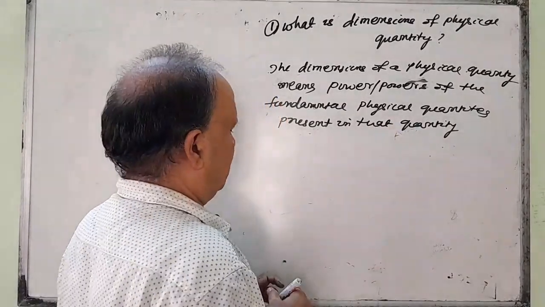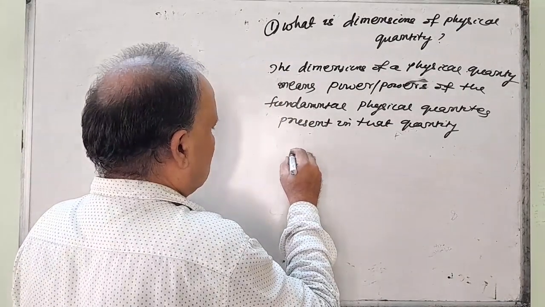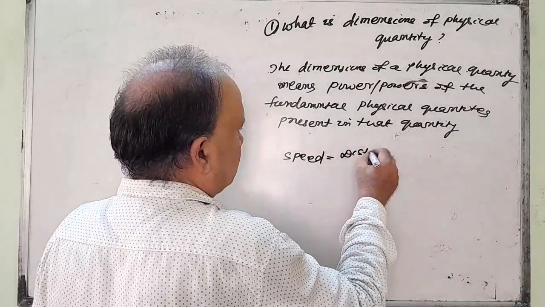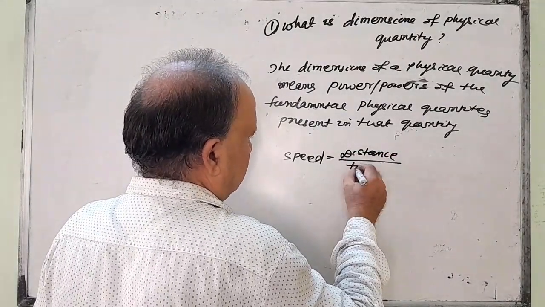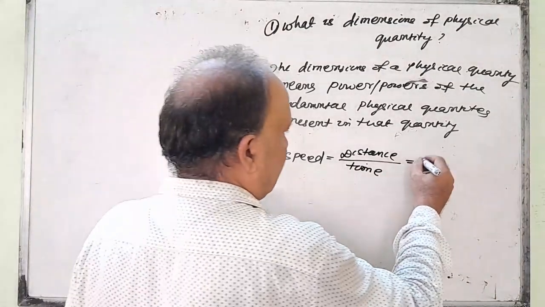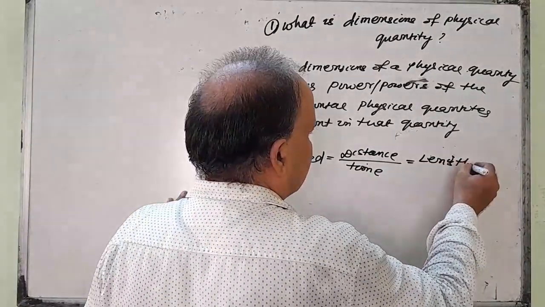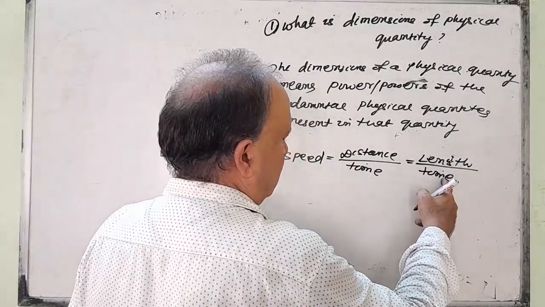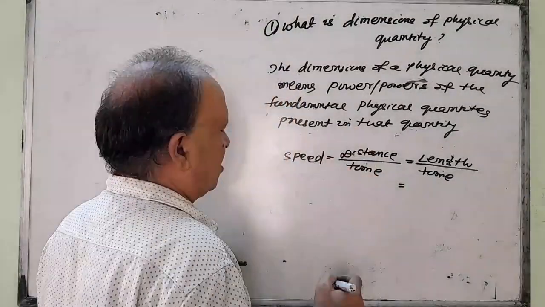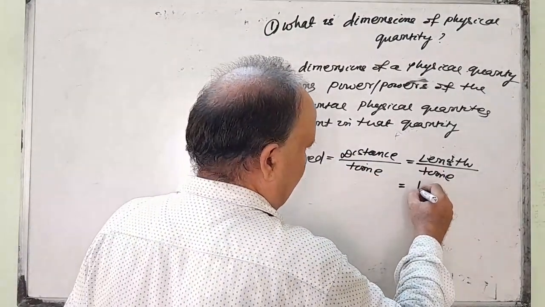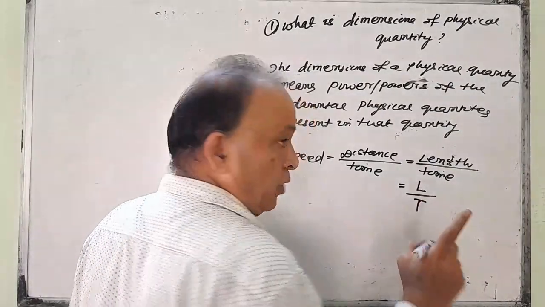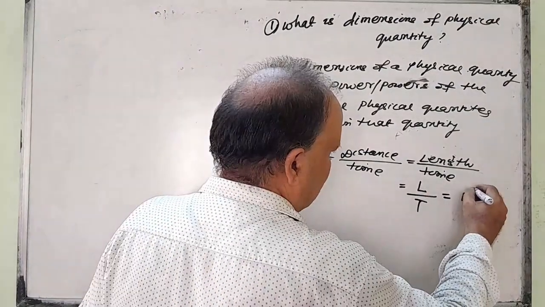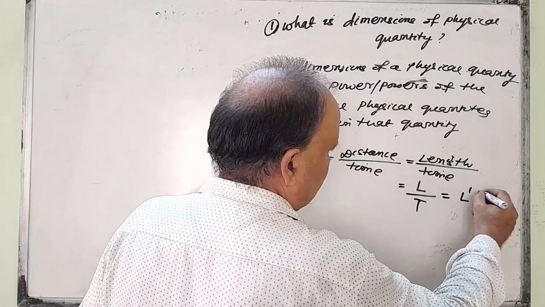Today, I explain this definition. You see, suppose you say speed. Speed is what? You say distance by time. Distance means length, so that is length by time. This is a fundamental physical quantity and this is also fundamental. When you write dimension, we write length as a capital L and time as a capital T. You remember? So you can write the power of L is 1 and the power of time is -1.